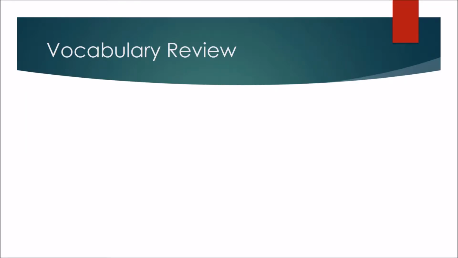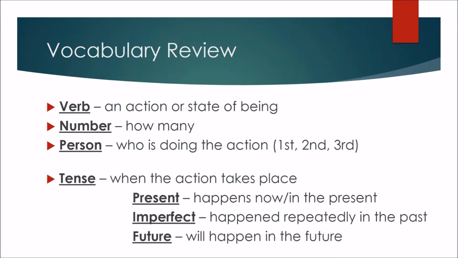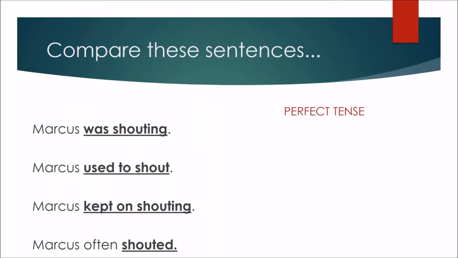So before we begin, we do have a little bit of vocabulary review. If you need to write these words down, then please do so. Verbs are actions or states of being, and they have number and person. How many and who is doing the action are first, second, and third person. Verbs also have tense, and that is when the action takes place. So far, we know the present, imperfect, and future tenses, and we're going to add to that today and in our next video by learning the perfect tense.